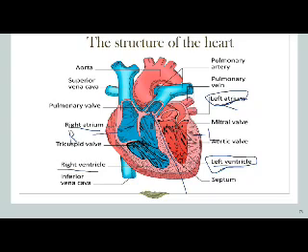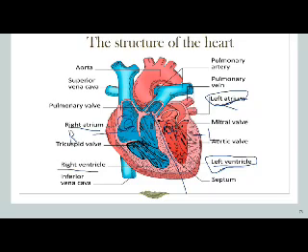What do these colors represent? The blue one means that this part, the right part of the heart, contains blood with carbon dioxide, CO2. But the red color means that this blood contains oxygen, O2.